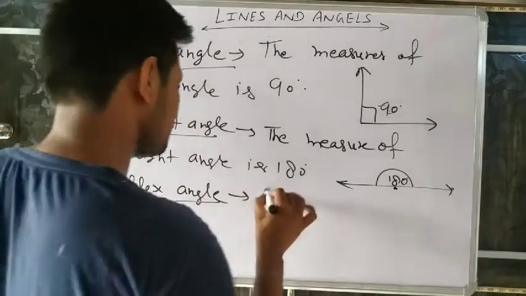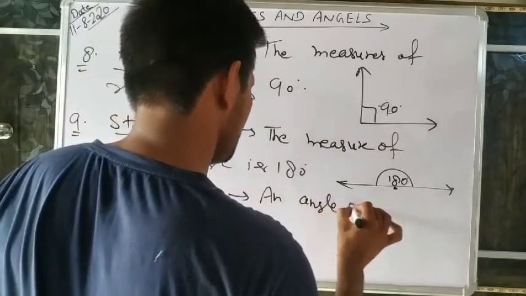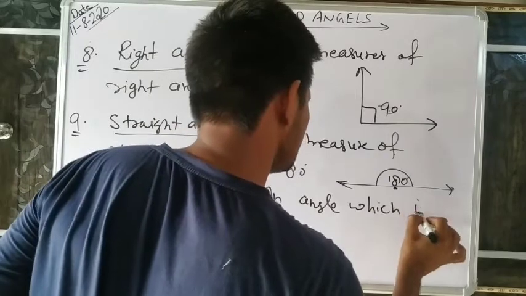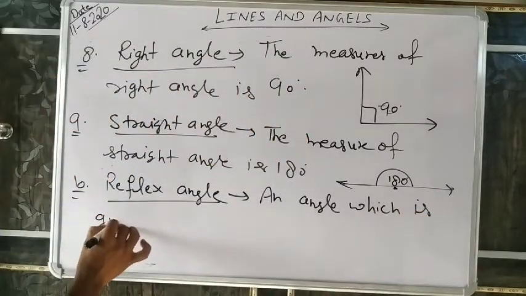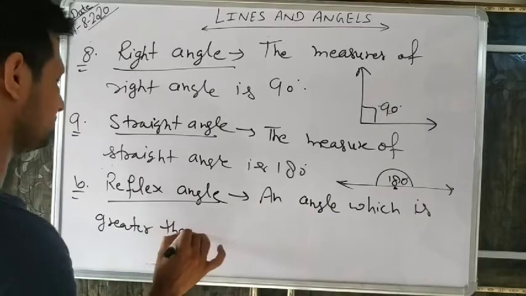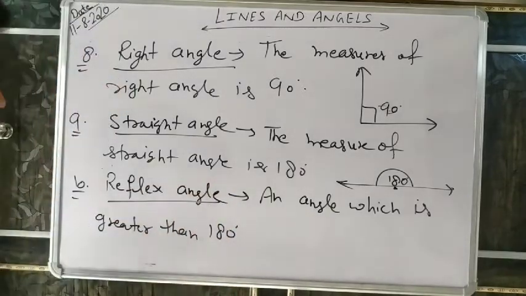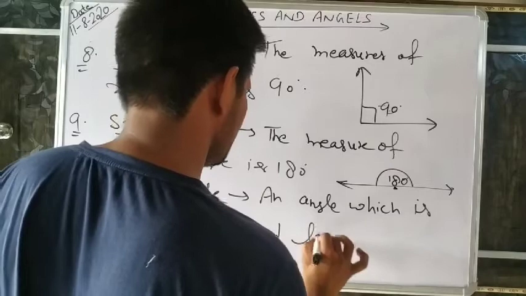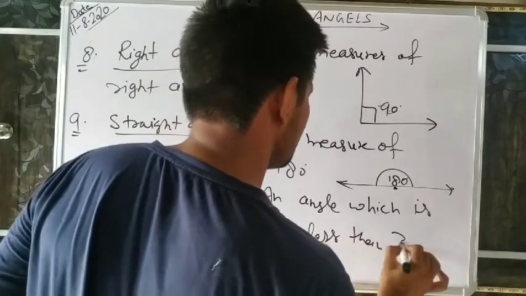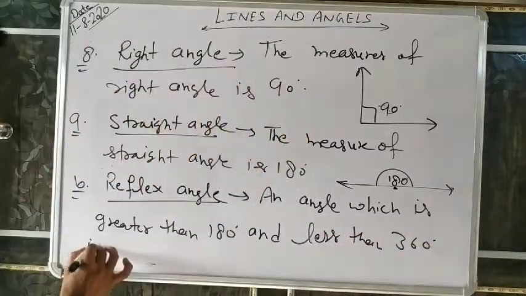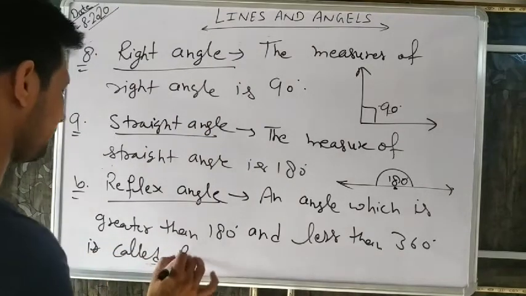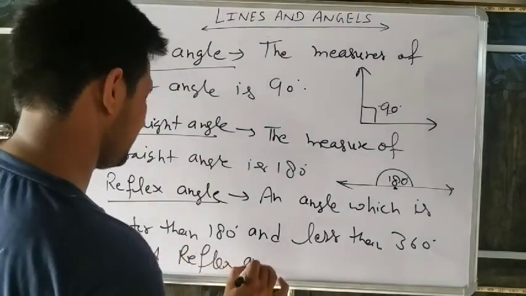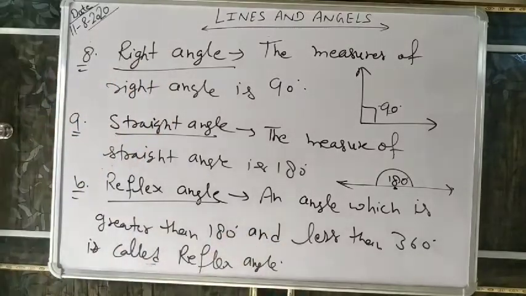To write, an angle which is greater than 180 degrees and less than 360 degrees is called a reflex angle. Understand it?